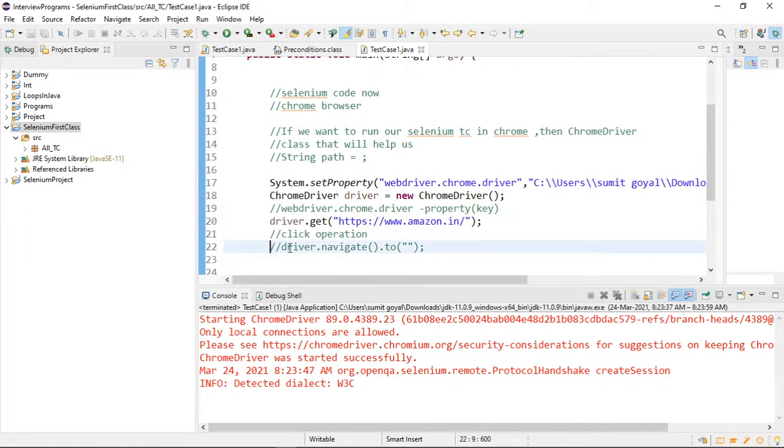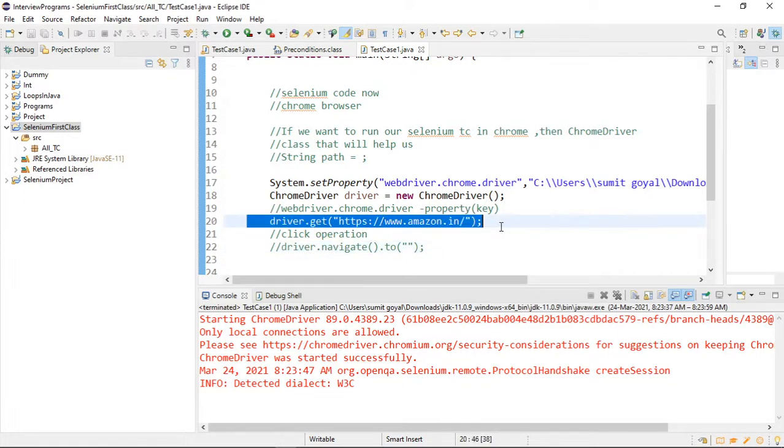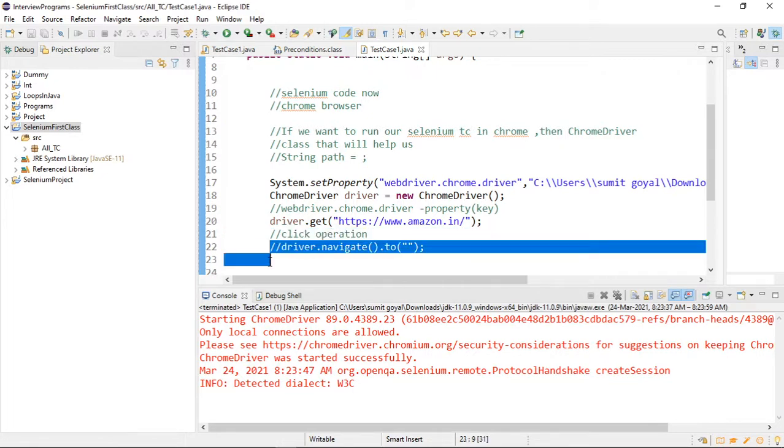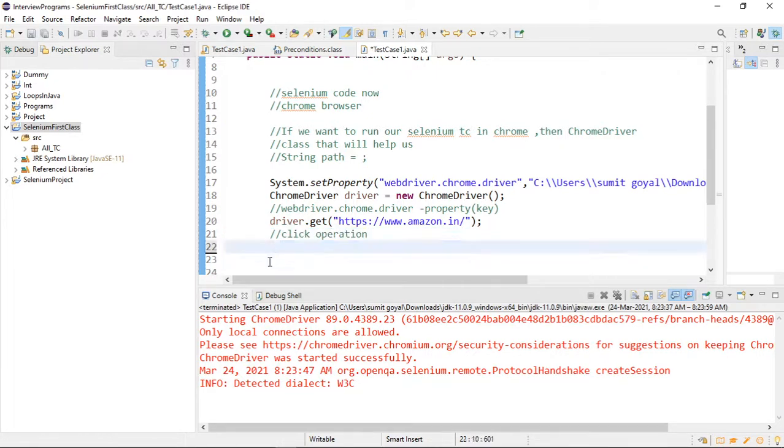But if I am using the navigate method to open the website, we will discuss this later as well, then Selenium is not going to wait for that website to load completely. It will simply move to the next step without waiting. As of now, I do not want to discuss this. I want to keep things simple. We will discuss that later once we are familiar with the basics.